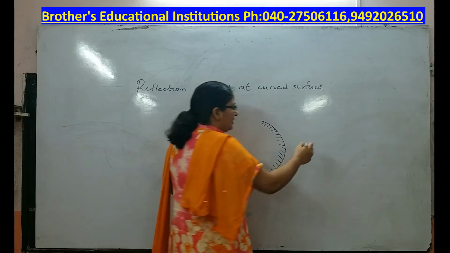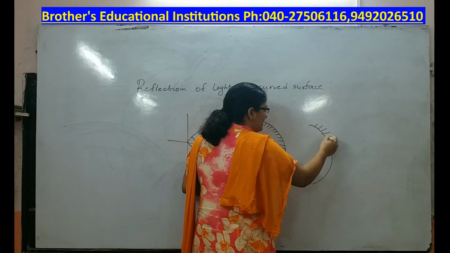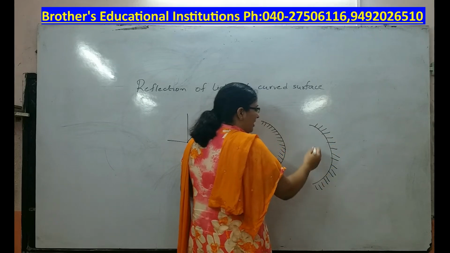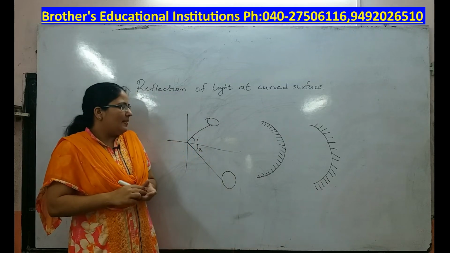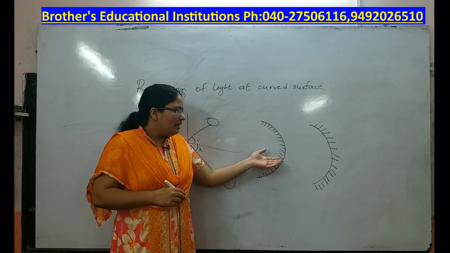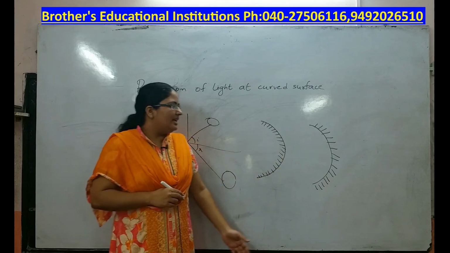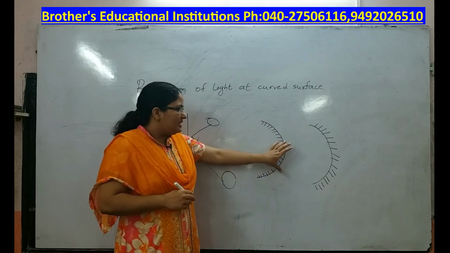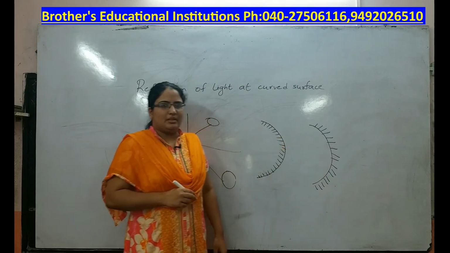Similarly, if the coating is on the front like this, it is called a concave mirror. So in this chapter, we will be learning about the behavior of light rays when they fall on convex and concave mirrors. Also, we will be learning about what kind of images will be formed on the convex and concave mirror.